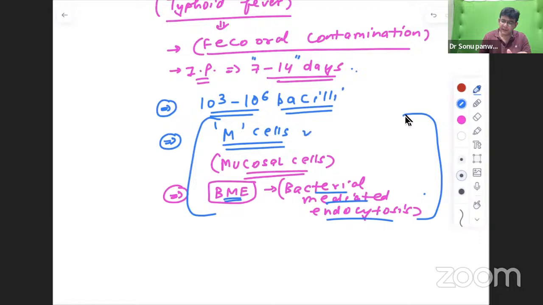Then you have M cells, that is mucosal cells, involved in this. And the other thing is bacterial mediated endocytosis. Due to all this, the bacteria wants to survive. In fact, when the macrophages engulf it, it survives inside the macrophages also, and thereby leads to primary bacteremia, and later on leads to secondary bacteremia. That is what is termed in this particular one.